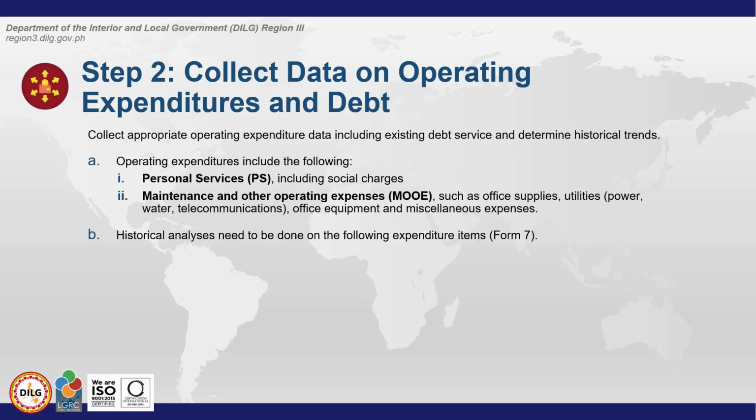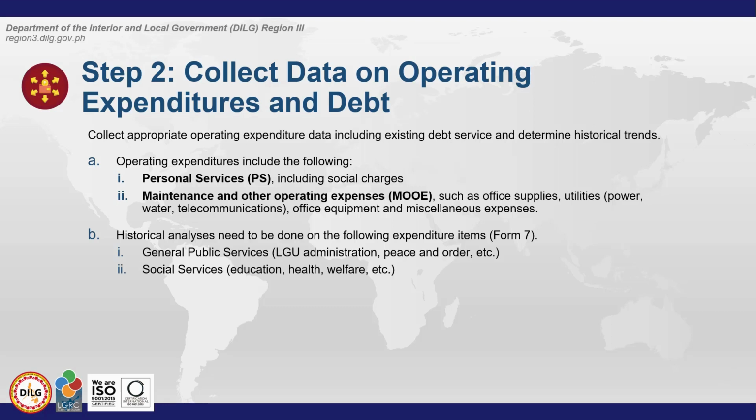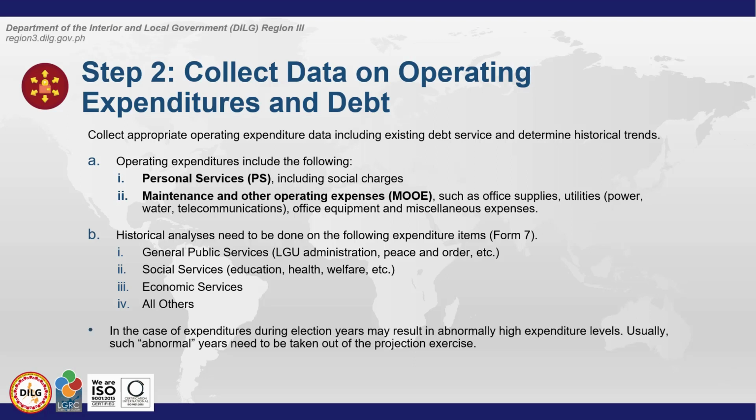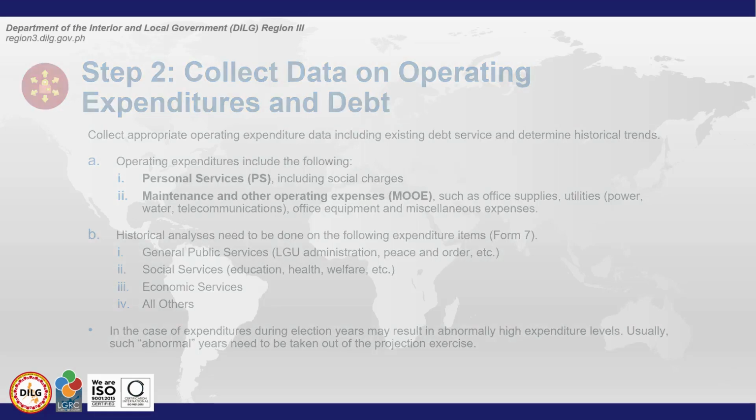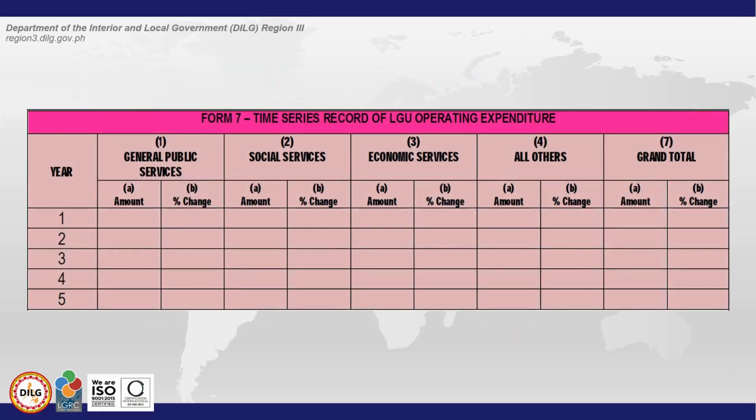Historical analysis needs to be done on the following expenditure items using Form 7: general public services, social services, economic services, and all others. In the case of mga gastos during election years that may result in abnormally high expenditure levels, such abnormal years need to be taken out of the projection exercise. Here's a snapshot of Form 7, or the time series record of LGU operating expenditure.